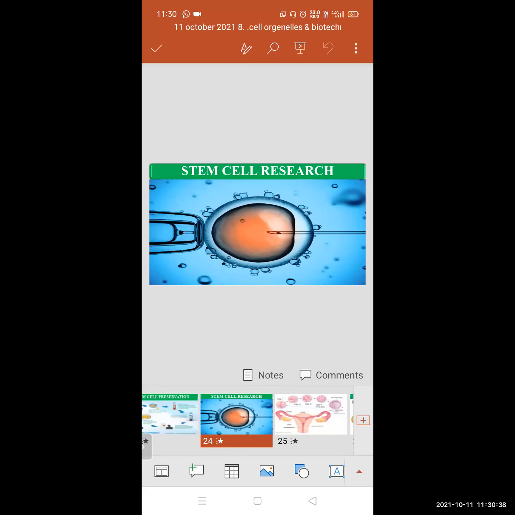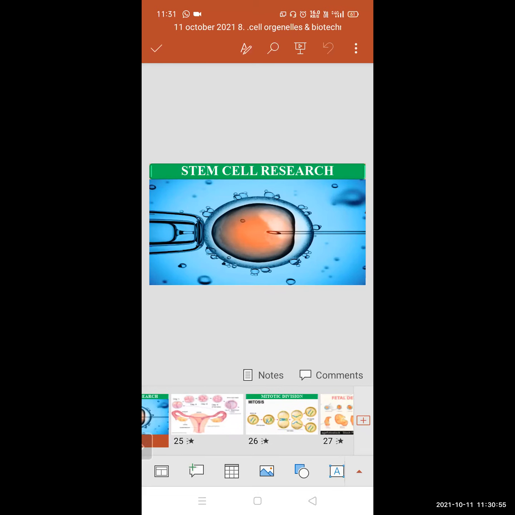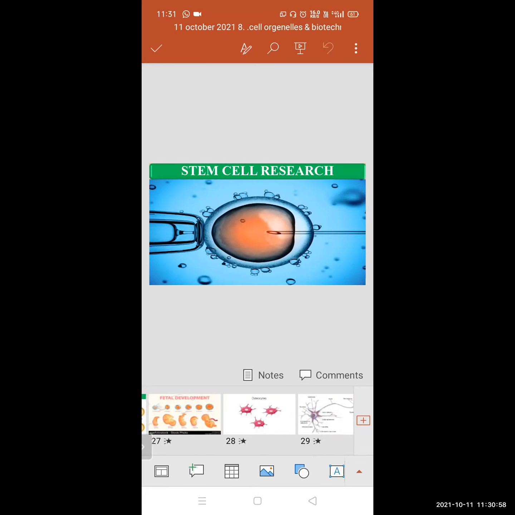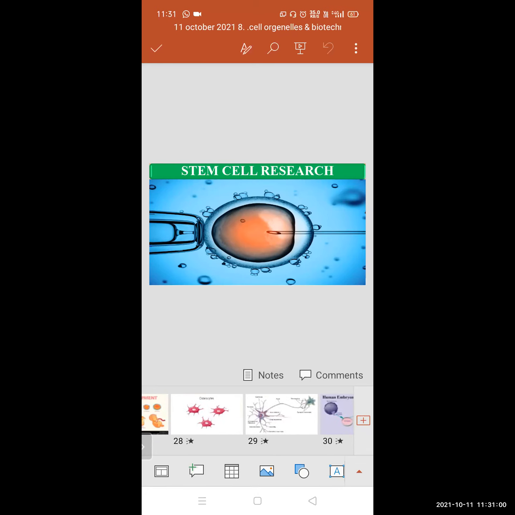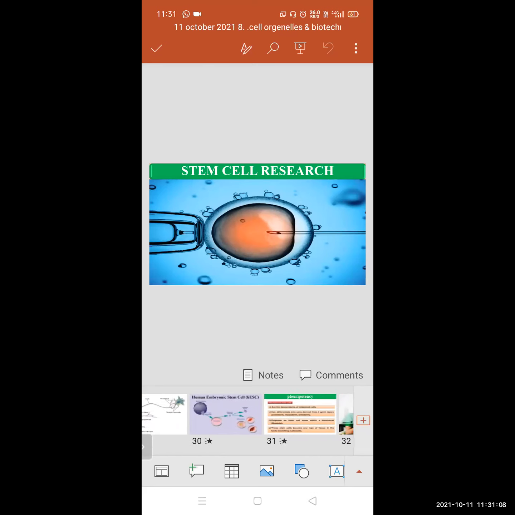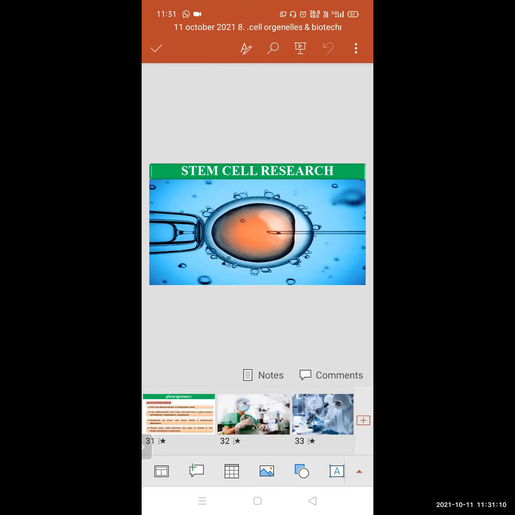Then we have seen stem cell research. Depending upon the source, stem cells are of two types: embryonic stem cells and adult stem cells. Embryonic stem cells can be formed by mitotic cell divisions. Adult stem cells are obtained from the body of an adult person.